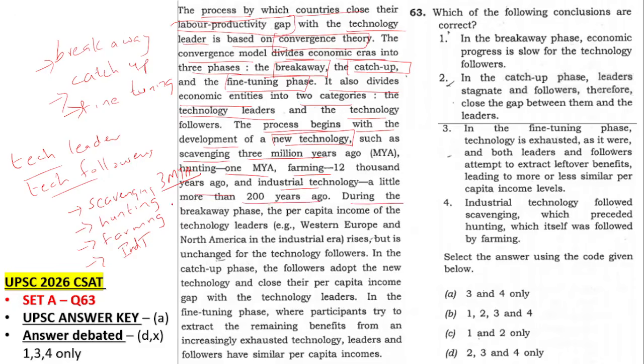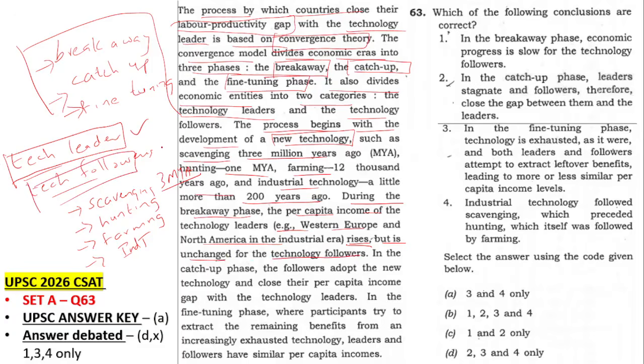Now they are explaining each of these phases: breakaway, catch up, and fine tuning. During the breakaway phase, the per capita income of the technology leaders, that is Western Europe and these places, rises. Meaning in the first phase, the breakaway phase, these people's income rises, but it is unchanged for the technology followers.